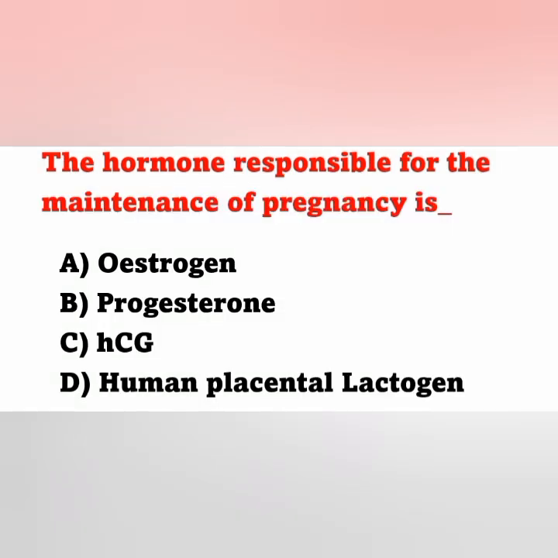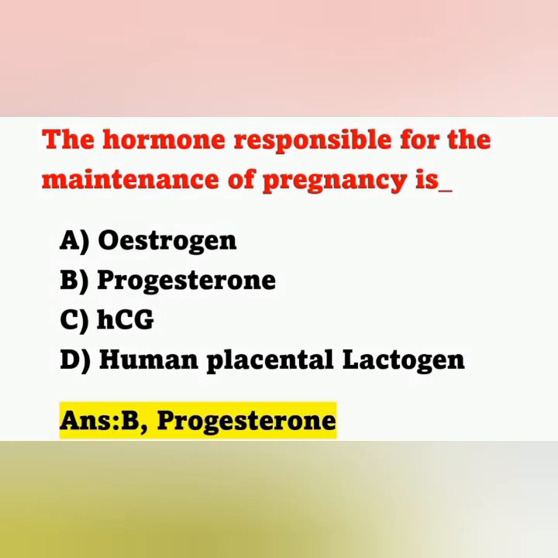The hormone responsible for the maintenance of pregnancy is? Option A, estrogen. Option B, progesterone. Option C, HCG. Option D, human placental lactogen. Question: which hormone is responsible for the continuation of pregnancy? The correct answer is progesterone. Move on to the next question.